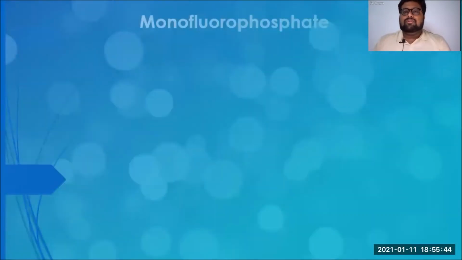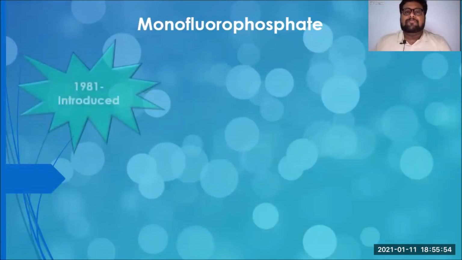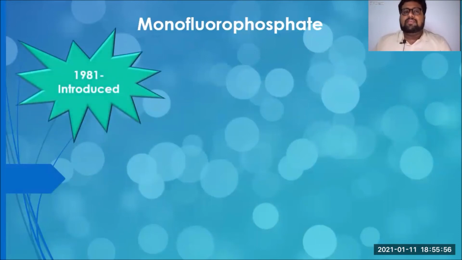Now I'm going on to monofluorophosphate. This is one of the most successful forms of fluoride dentifrice available, and it is almost seen in every toothpaste that you come across. So what is this monofluorophosphate? It was first introduced in 1981. Monofluorophosphate is a synthetic compound. It does not occur naturally; they manufacture this monofluorophosphate in laboratories.